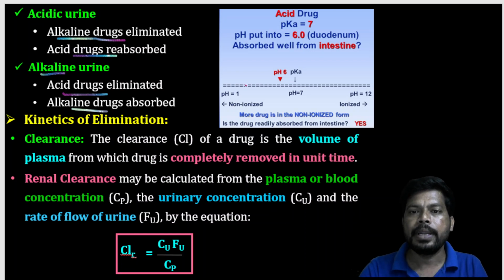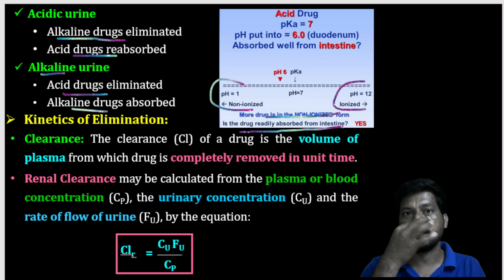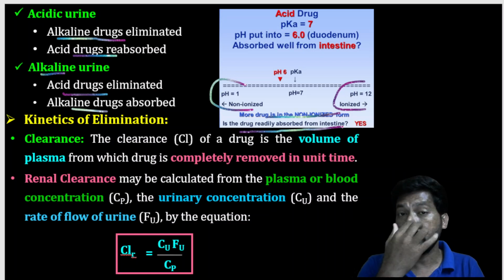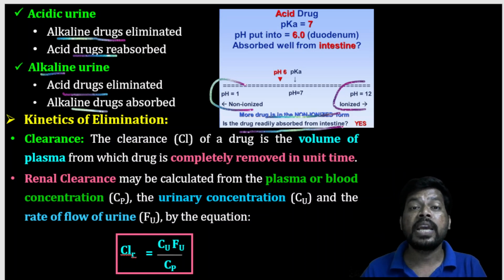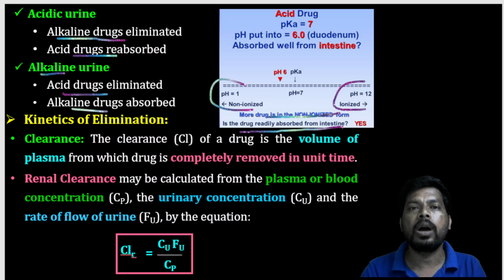For example, here at pH 1 it is non-ionized, and at pH 12 it will be ionized. And generally drugs in the non-ionized form are readily absorbed from the intestine. So this is also interlinked with the intestine. Generally our pharmaceutical drugs, the drugs we are taking, are weak acids and weak bases. Because they are weak acids and weak bases, they have good absorption. If the drugs are strong acids and strong bases, they may be ionized. So ionized molecules have poor absorption.